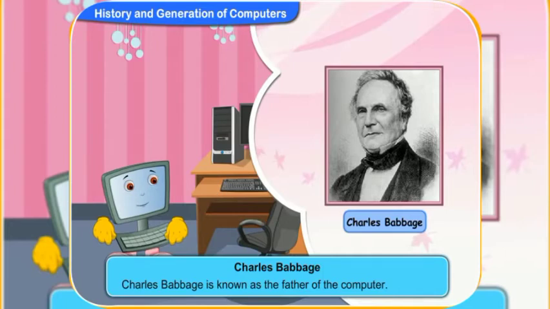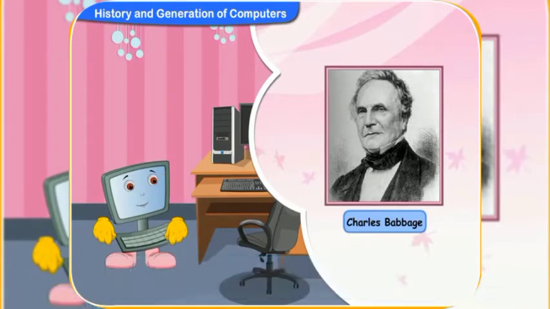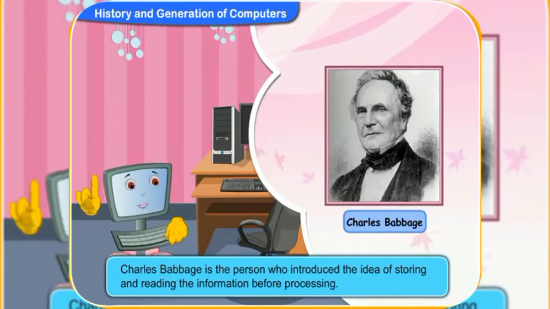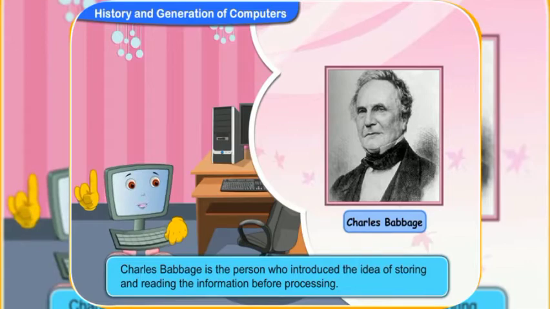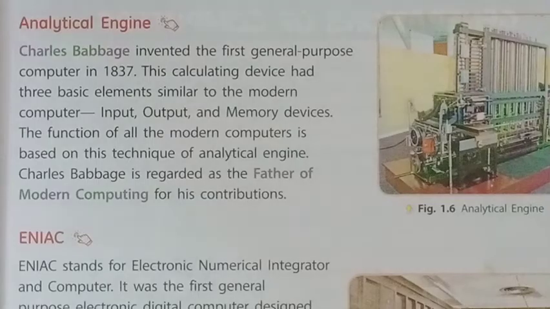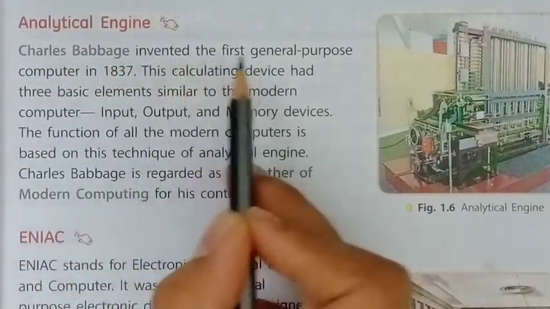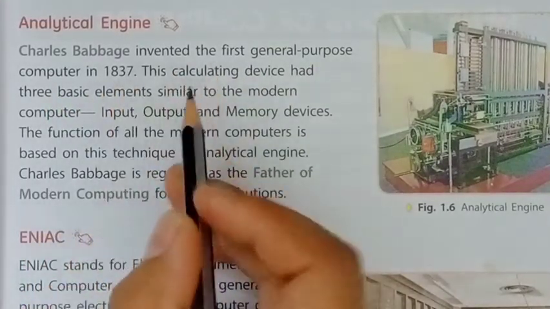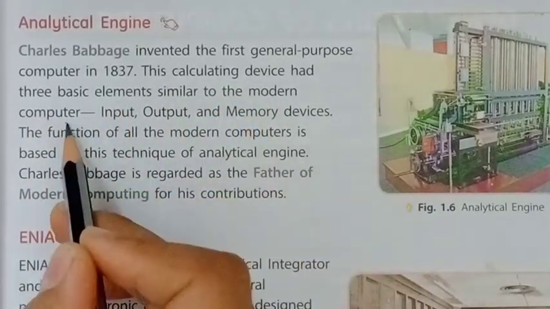Who was Charles Babbage? Charles Babbage was a British mathematician who designed the analytical engine. He is the person who introduced the idea of storing and reading the information before processing. All modern computers are based on this concept. Now, next topic is the analytical engine. Charles Babbage invented the first general-purpose computer in 1837.